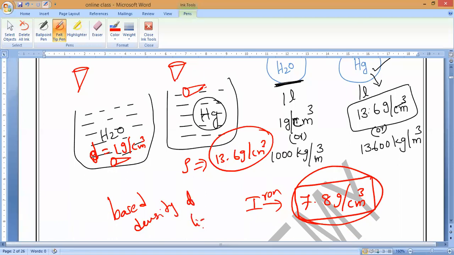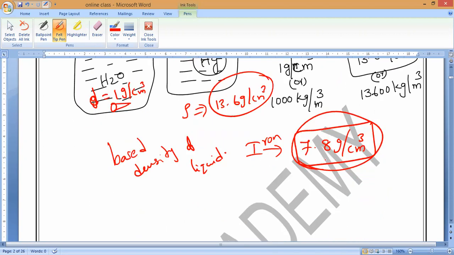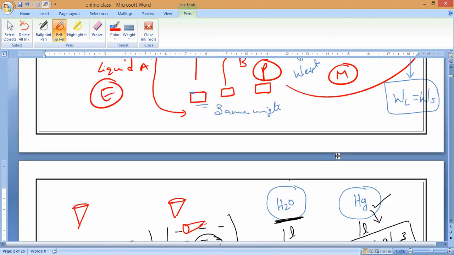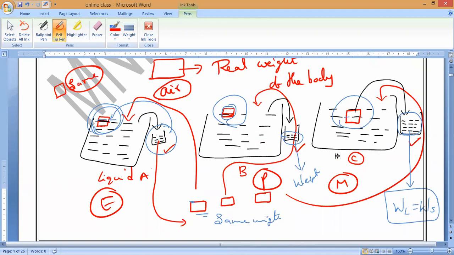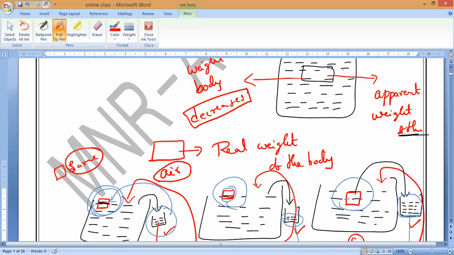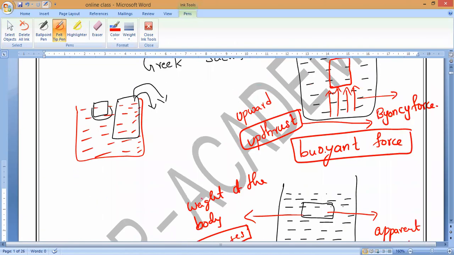The density of the liquid will decide whether the object is going to sink, or float, or immerse fully, or immerse partially. Everything is based upon what? The density of the liquid as well as the density of the given substance. This is what we call Archimedes principle.